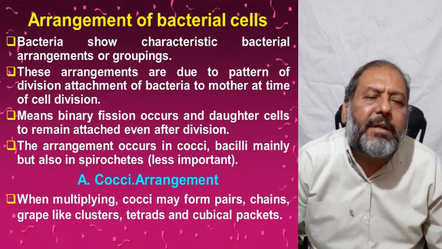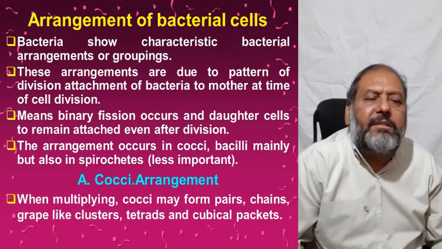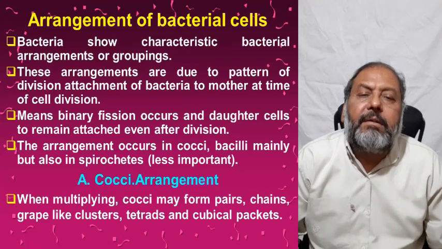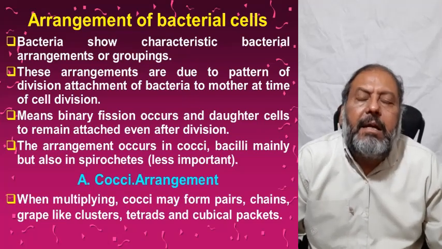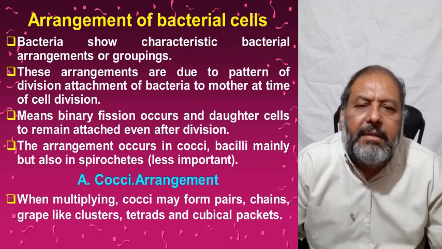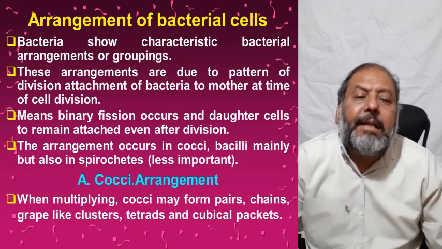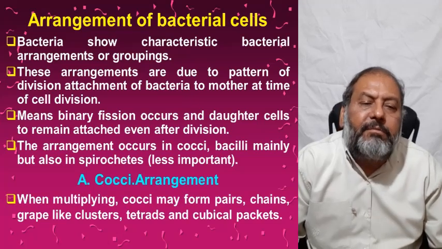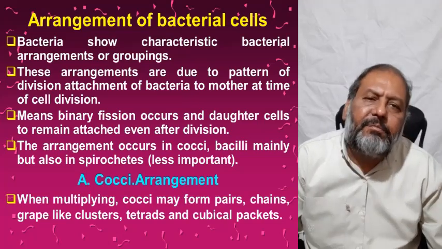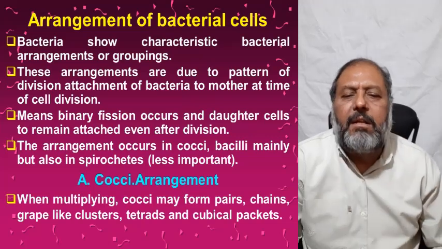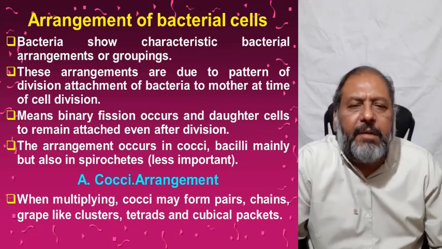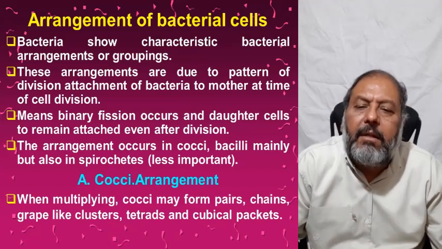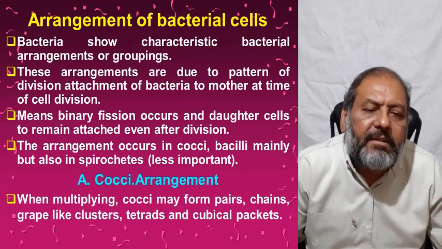Now, the arrangements of the bacterial cells. Bacteria show characteristic arrangements of grouping, and that pattern of division helps us recognize which class of bacteria they are. These arrangements are due to the pattern of division and attachment of the bacteria to the mother at the time of cell division. I am going to tell you why there are pairs and why there are chains. Binary fission occurs and the daughter cells remain attached even after the division.